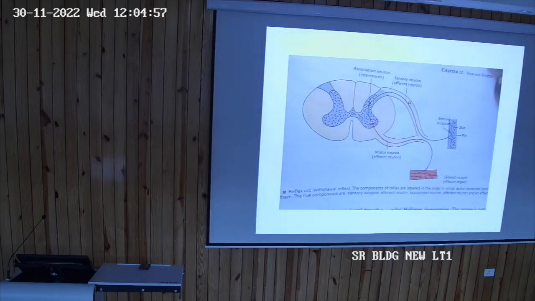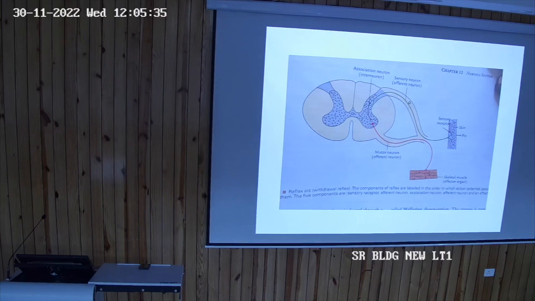Now look at this part. This is the spinal cord. It again has the gray matter. This is the gray matter mass, and that is the white matter mass. And we divide this into the dorsal root, this is the ventral root, and this is the intermediate part. And the neuron which is present here is called an interneuron. And another thing, as I have told you, the dorsal root ganglion. Before that, try to understand.